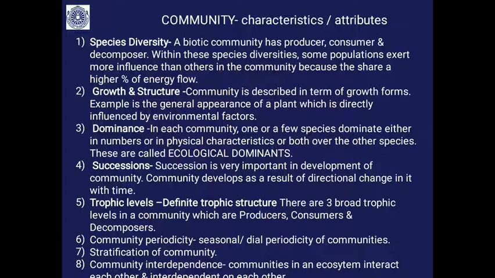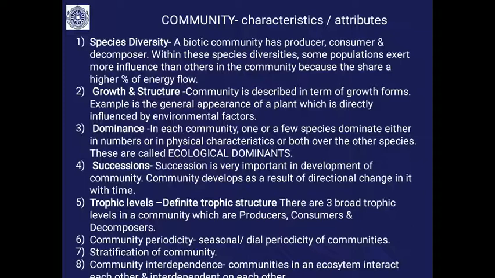Stratification of community. Communities are not distributed uniformly all over the habitat. In some regions you will find a concentration of communities, and in some regions they are lesser in number. So you will find stratification, which you have studied already.